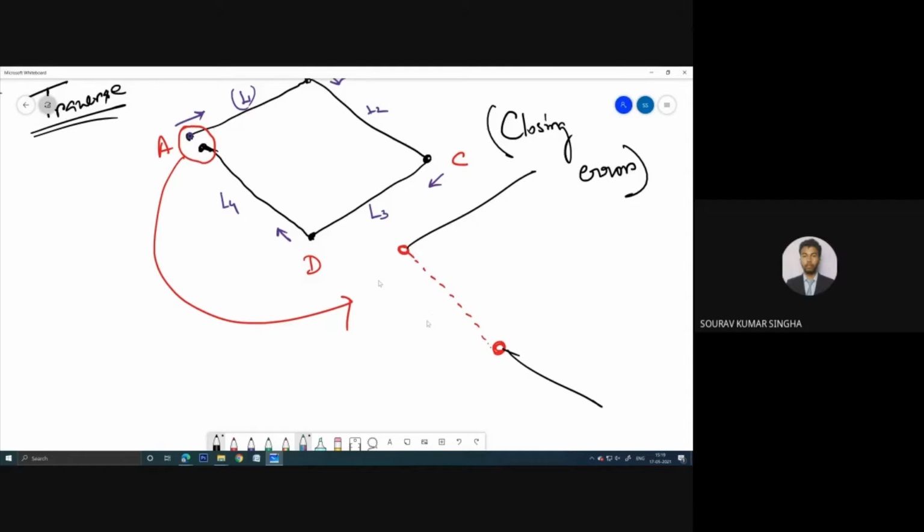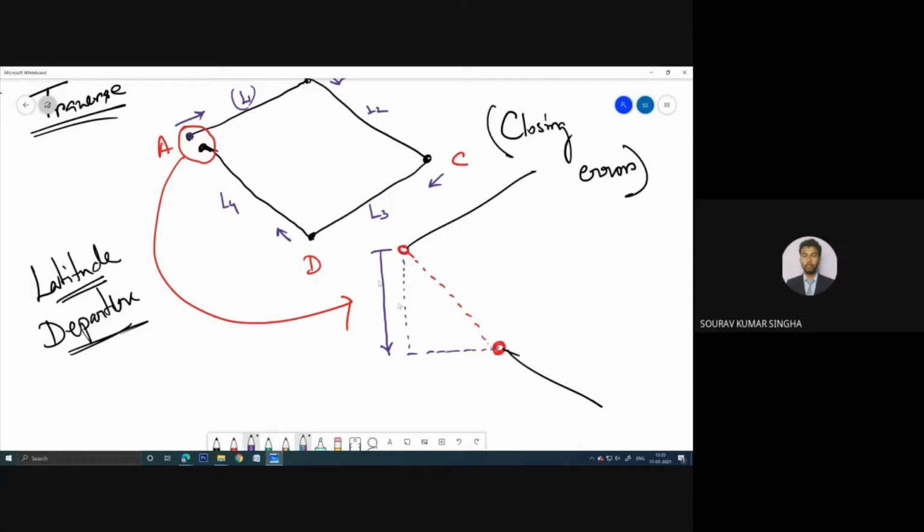To minimize the error, the concept is coming. One is the latitude, or you can say latitude and departure. If you can learn these two terms in theodolite survey, everything is very easy. So what is latitude and what is departure? Very simple. Look, latitude is basically this particular vertical distance. If you make a triangle of this, this distance is called the latitude.